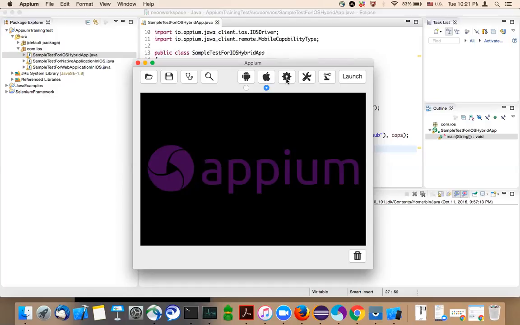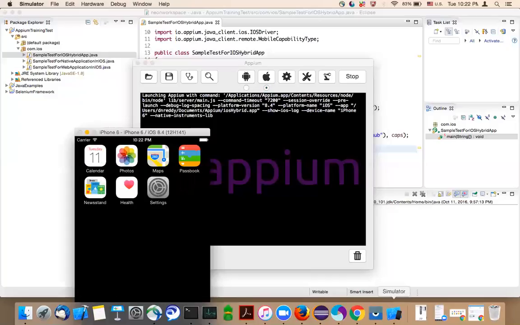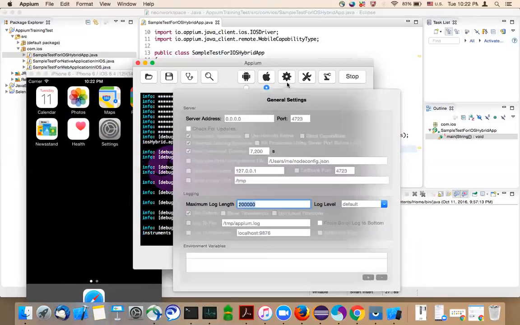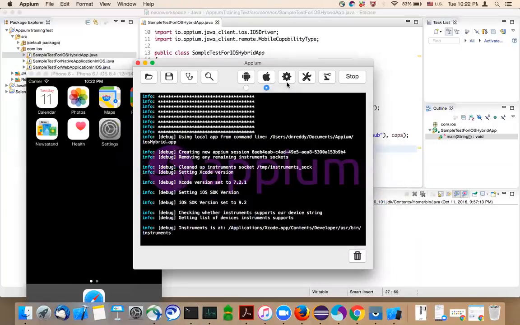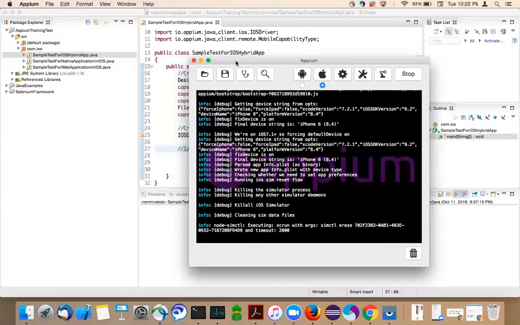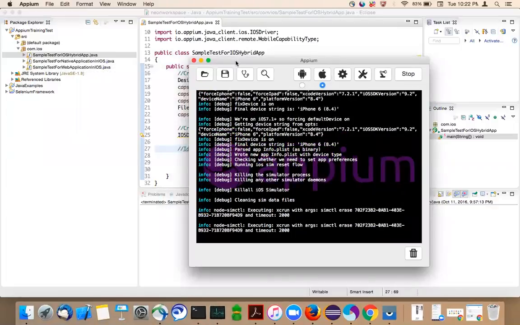If it is Android, we use UI Automator Viewer, right? In case of iOS native or hybrid, we use Appium Inspector. Once you are done, launch it. It takes a while, so let's wait for a few seconds.